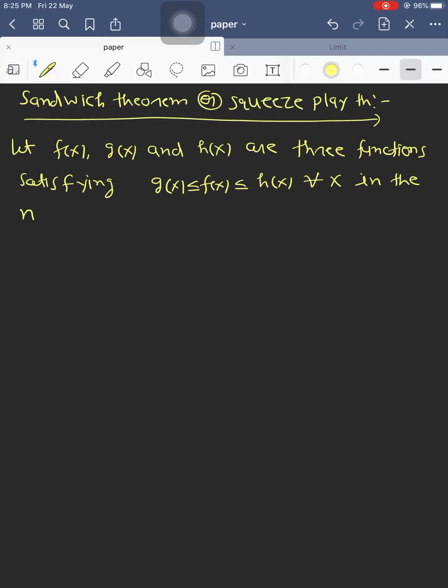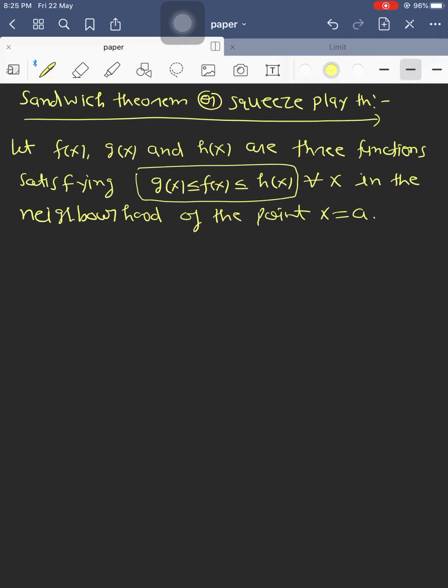for all values of x in the neighborhood of the point x equals a. Till now, what we are given is that the graph of f(x) lies above the graph of g(x) and lies below the graph of h(x) in the neighborhood of the point x equals a.